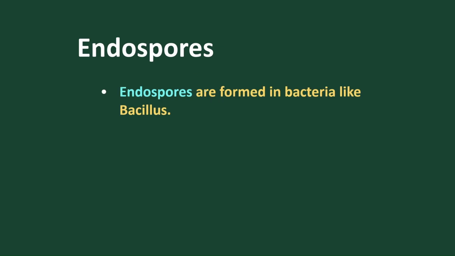Now let's move to the next asexual mode of reproduction, that is called endospore. Endospores are formed in bacteria like Bacillus. In Bacillus bacteria, the endospores are produced within the bacteria, so these are called endospores. The endospore is produced during unfavorable conditions, either at the center or at the terminal. It is produced inside the bacteria, so they are named endospores.